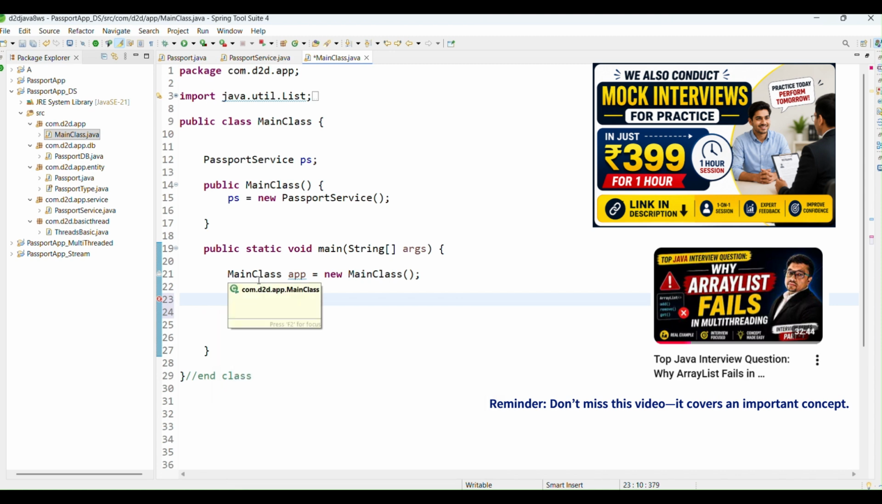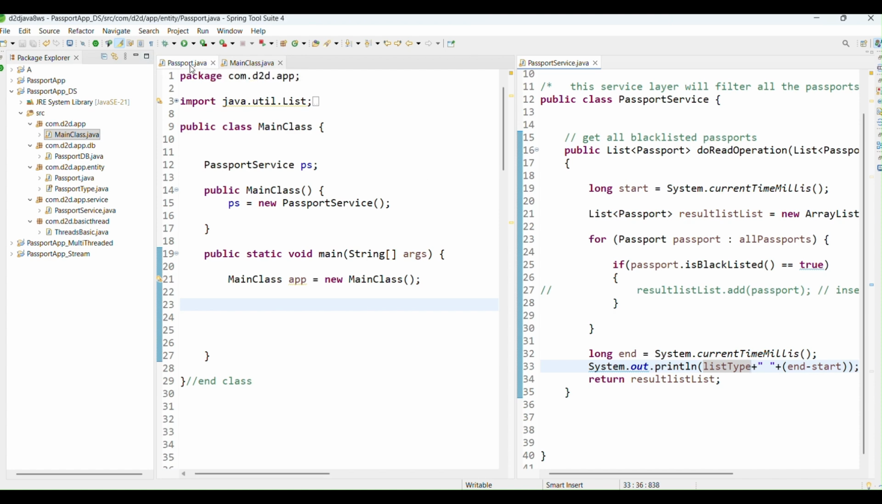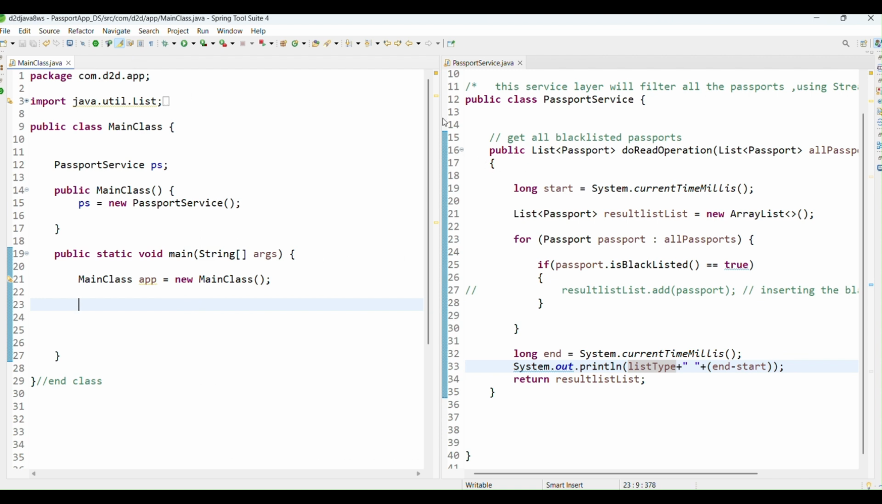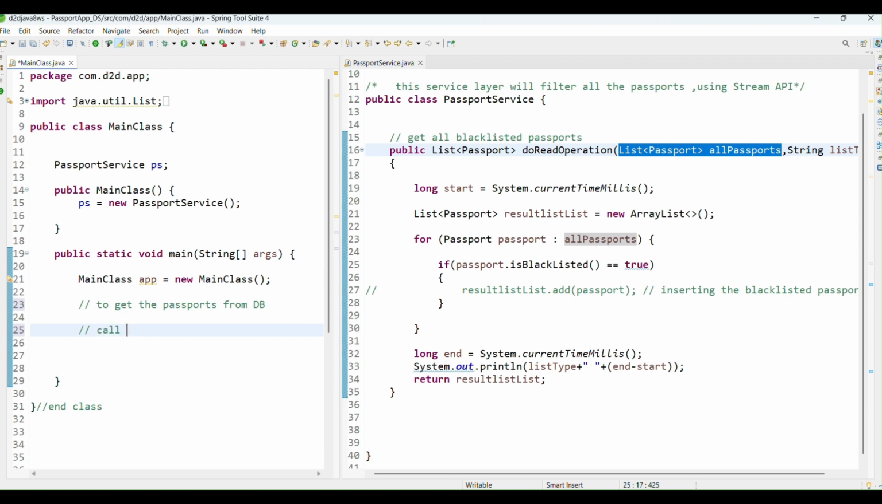First of all, what you should know is that the passport service class is not extracting the entire passport. Instead, the main class is populating that, right? So the first challenge is to get the passports from the database. The second challenge is to call the service method. That's it, nothing else we have to do. So let's do it fast.